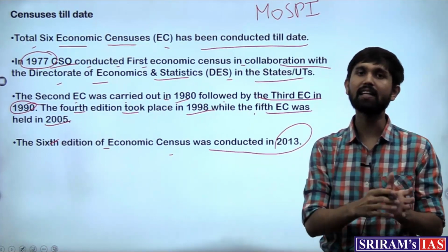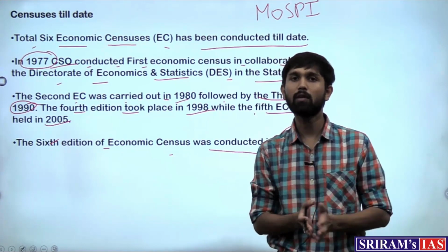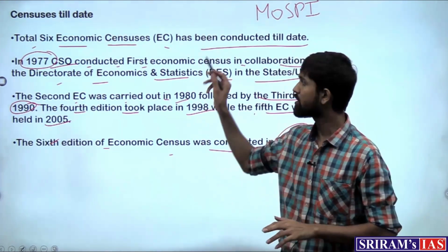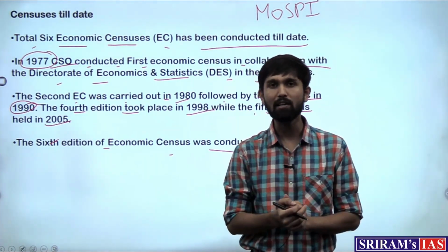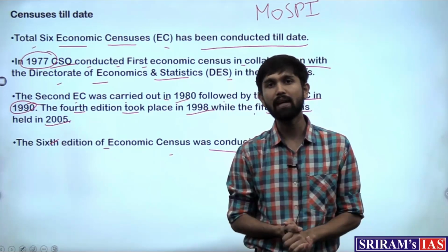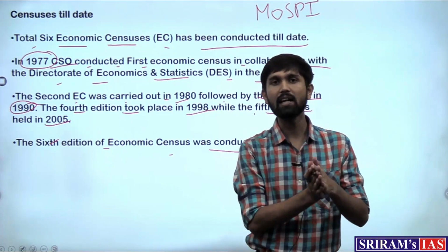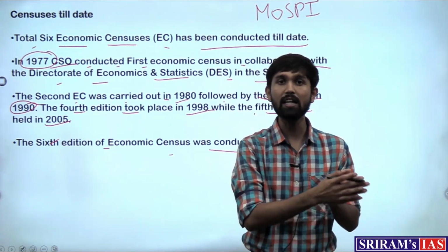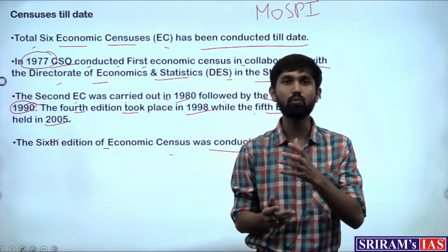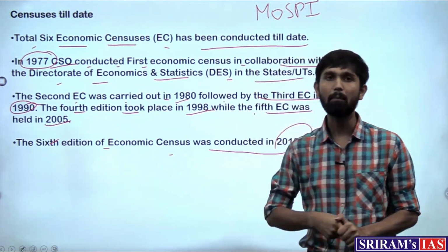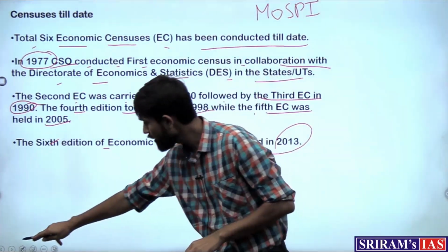The data is collected by various states, and this is what the article is saying, that the states are not putting out the data of the economic census, which they should do very quickly, so that the data that has been collected for the past 2 years can be easily viewed and accessed, and the policies over them can be formulated faster. Because if the data is delayed and not released quickly, the efficacy and use of that data might go in vain, and it would lose its relevance. So that becomes the important point with respect to the economic census. With this, let's move on to our next article.